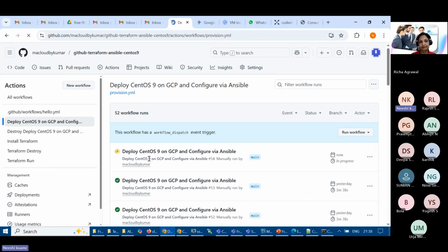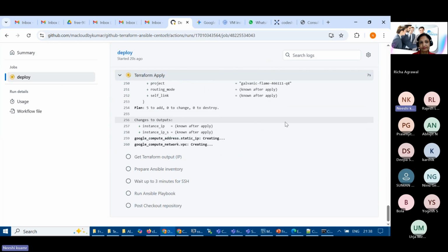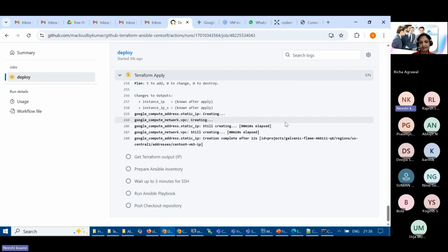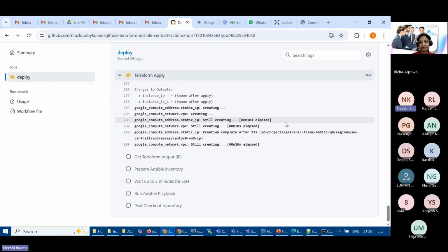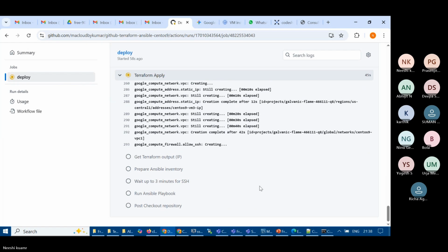Okay, so we can see now that the operation has started. And you can see this Terraform code has started running automatically. I'm doing nothing, I'm just watching, and you can think about the capability of that. I'm not going to walk through the code, but think about how quickly and easily 2 servers are getting created. On top of that, Apache will be installed with the help of Ansible. So Terraform is an orchestration tool, Ansible is a configuration management tool, and the web server, application server, everything will be configured and run, right? And it is happening in Google Cloud. So both servers are almost created, allowing the security groups.